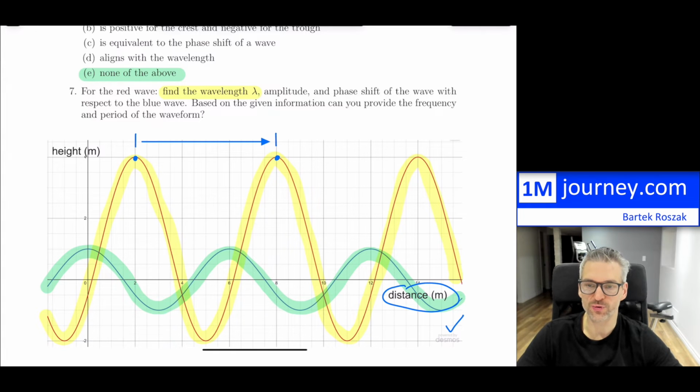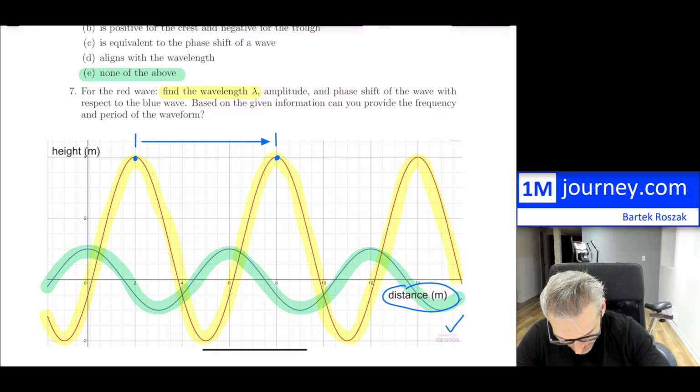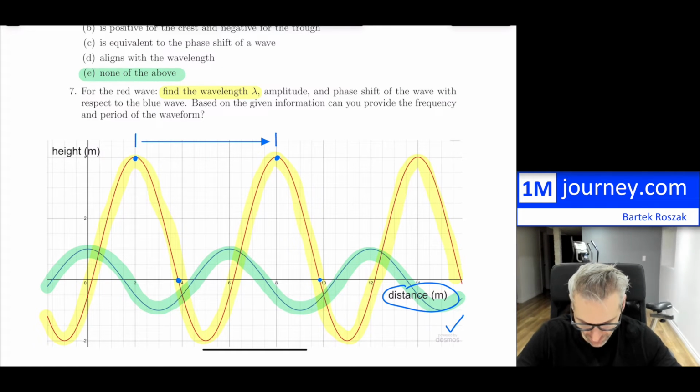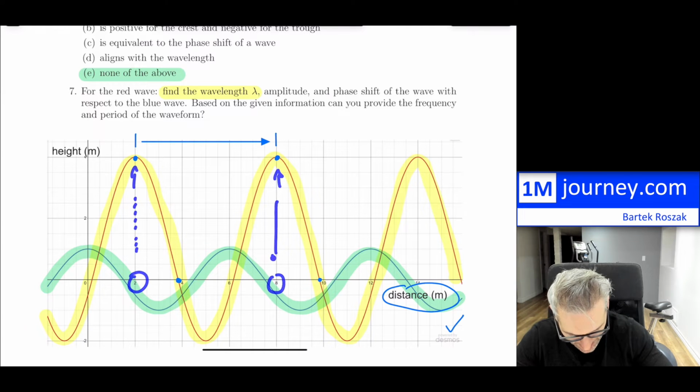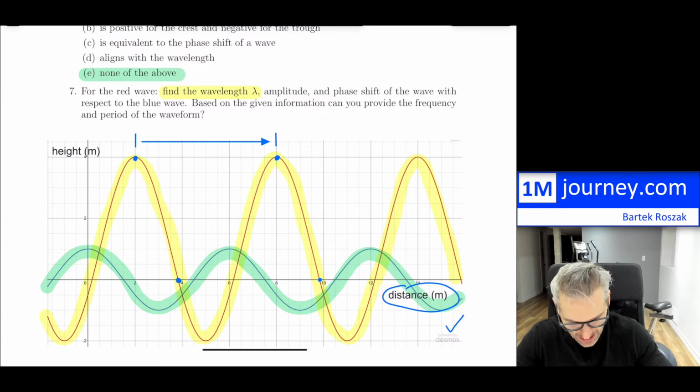Now, do you have to pick between these 2 points? No, you can pick whatever convenient points that you want. We could have, for instance, picked from all the way from here to all the way from here, but it looks like this would have been very difficult for me to read out. The reason why I chose this point right here and this point right here is because when I go down here, notice that it nicely is stuck at 2 and this is stuck at 8. So I can find the actual wavelength.